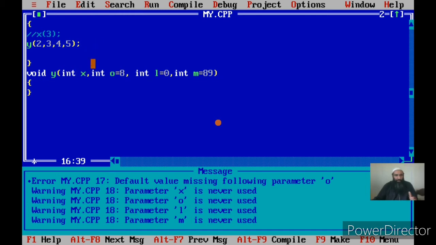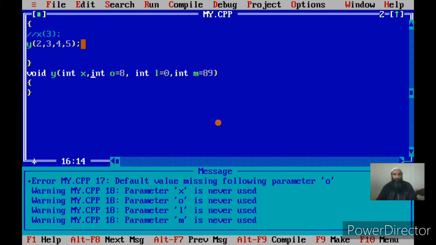So if you see, the first formal parameter x does not have a default value, now o has a default value, L has a default value, and M has a default value. There is no rule that if one parameter has a default value, all of them should have a default value. If only one parameter has a default value, that can be placed at the end. That means you can reorder the parameters and place the parameters which have default values at the end, and in the beginning you will place those formal parameters which don't have a default value. Okay, now we have one more parameter, that is x.